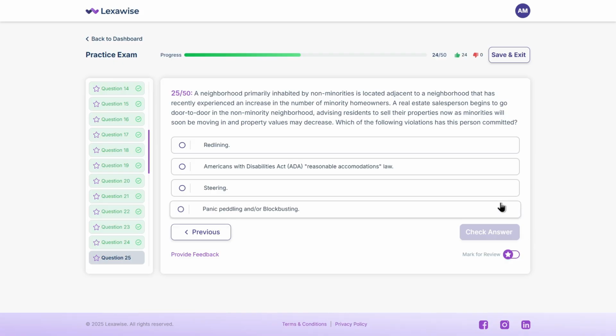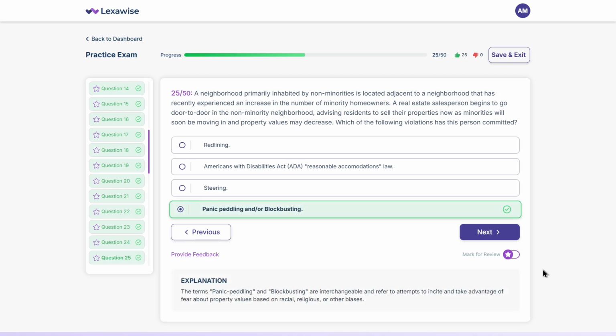The correct answer is D, panic peddling and/or blockbusting. This is an illegal practice that involves scaring homeowners into selling based on racial or ethnic changes in the neighborhood. It's strictly prohibited by fair housing laws.